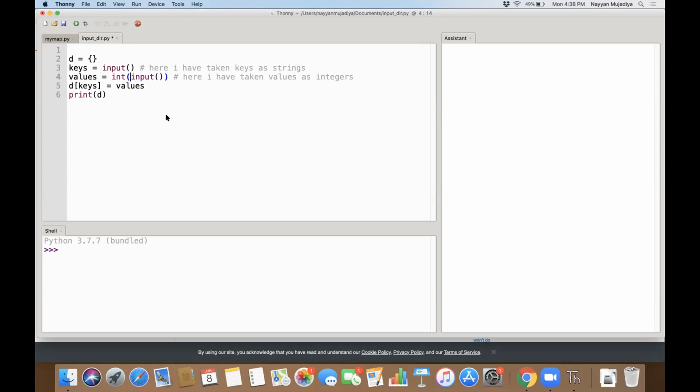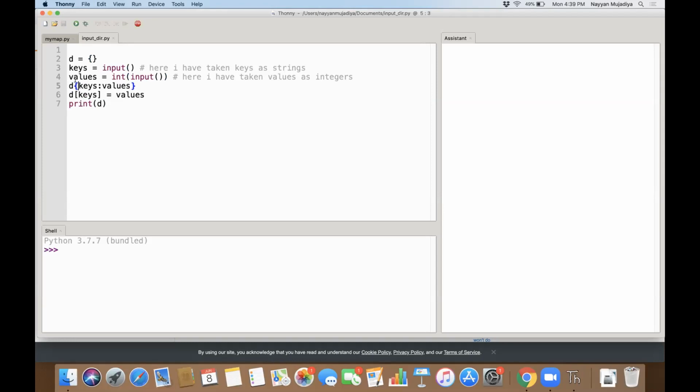This is how we convert anything from string to integer. I know the command, I've written it many times. Now what you are doing is something like this, with a colon. When you do this, the key and value themselves are elements of the dictionary.